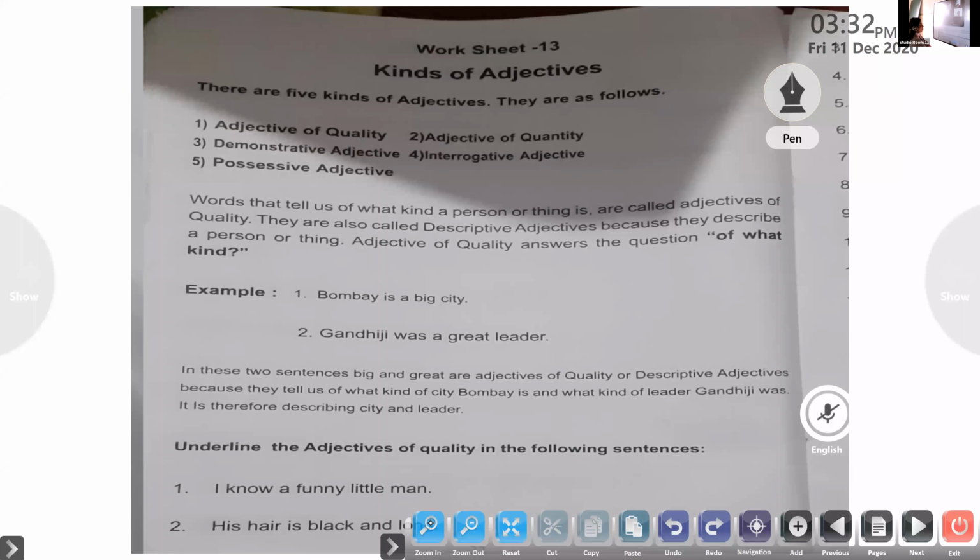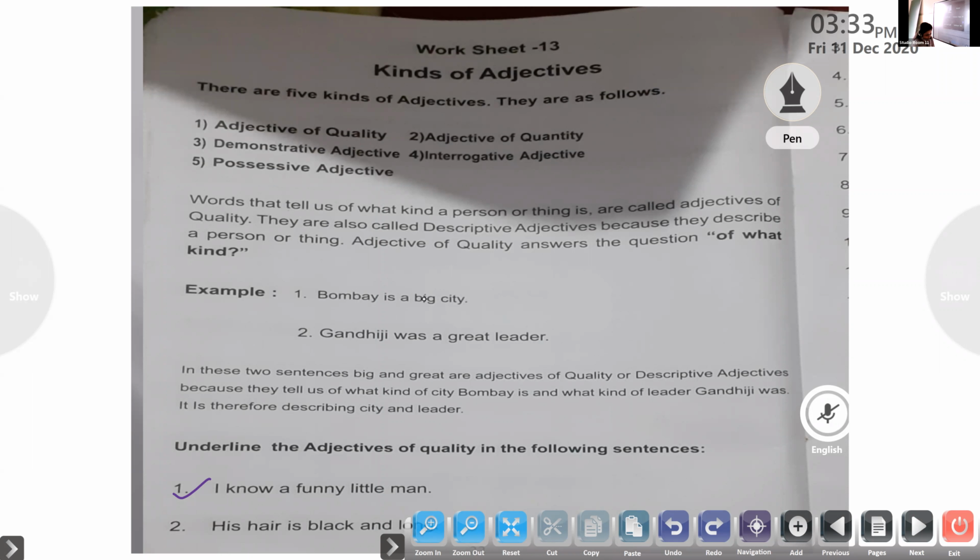Underline the adjectives of quality in the following sentences. Read the first sentence. Mohammed Fayaz, first you read the sentence, my dear. Underline the adjectives of quality in the following sentence. Read the first question. I'm not asking you anything, just to read the sentence. I know a funny little man.